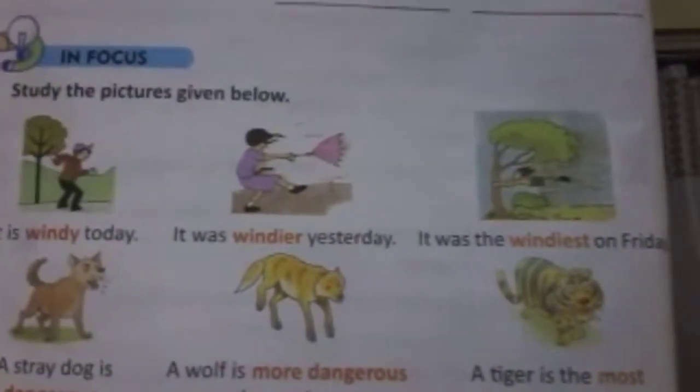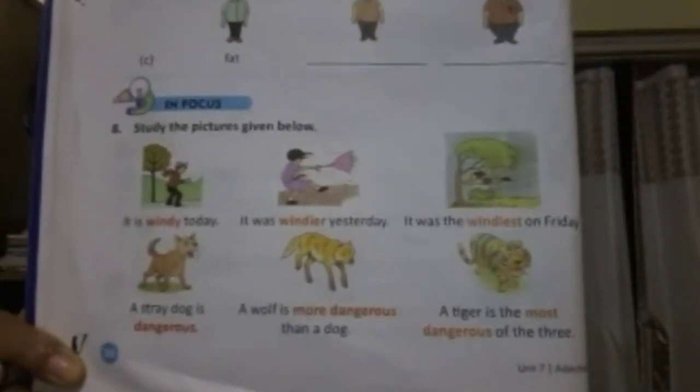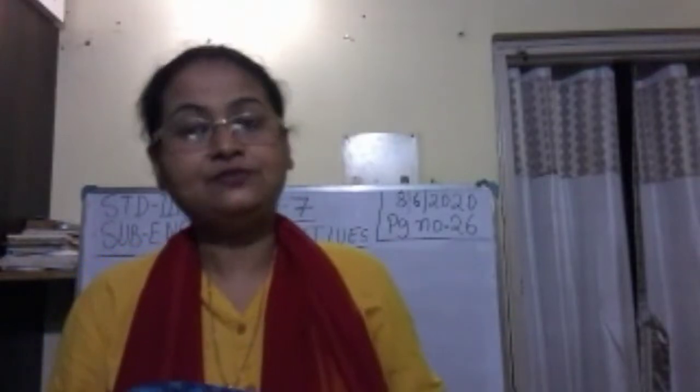In the previous class we were doing adjectives, and today also we will do an exercise from adjectives. So open your book at page number 26. We will do this exercise now. Exercise number 8. Is it clear? Yes. I hope you have done the previous exercises properly.